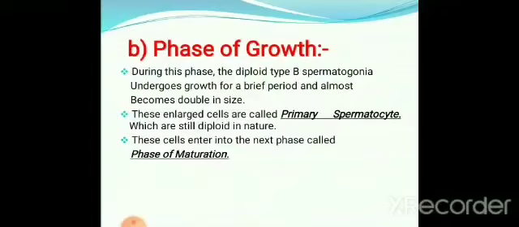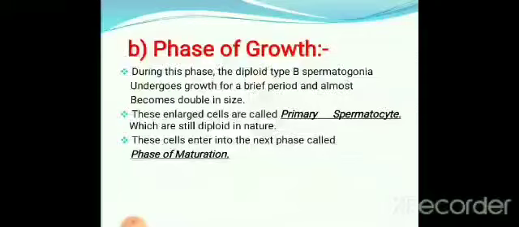So the enlarged cells are called primary spermatocytes, which are still diploid in nature. They have not become haploid. They are still in the diploid state. So these cells enter into the next phase, called the phase of maturation. So here only the growth of spermatogonial cells takes place, and the cells which have grown are called primary spermatocytes, and they are still in the diploid stage.